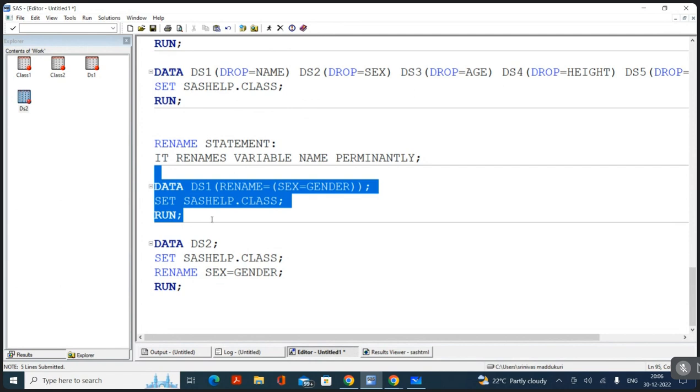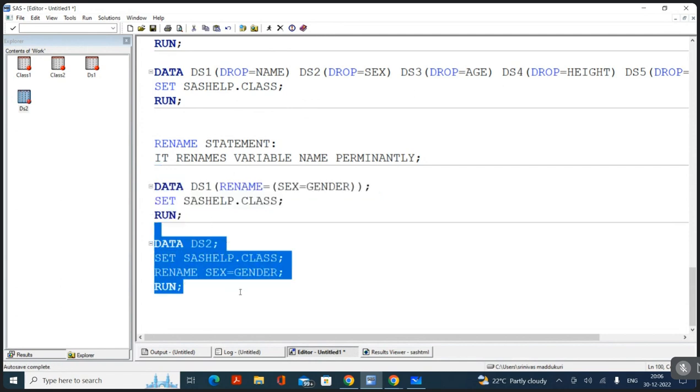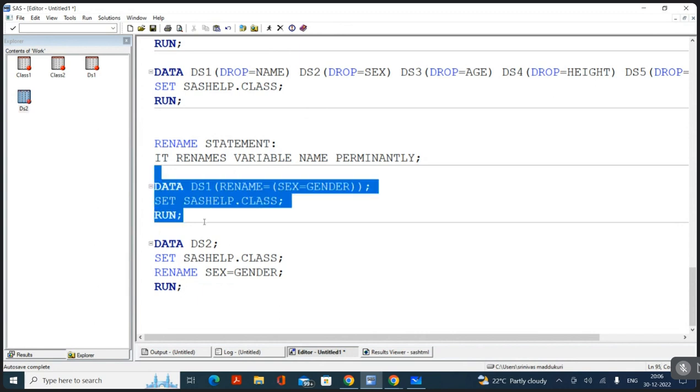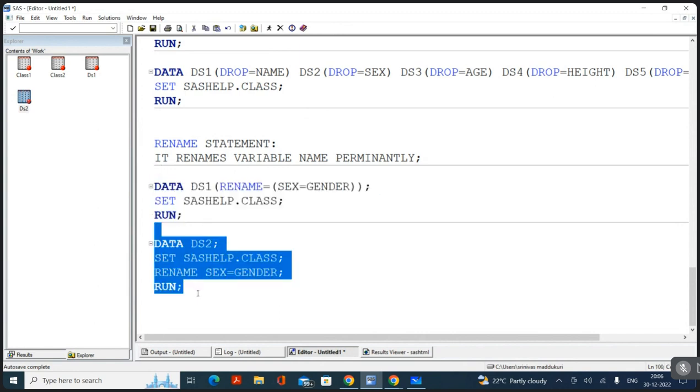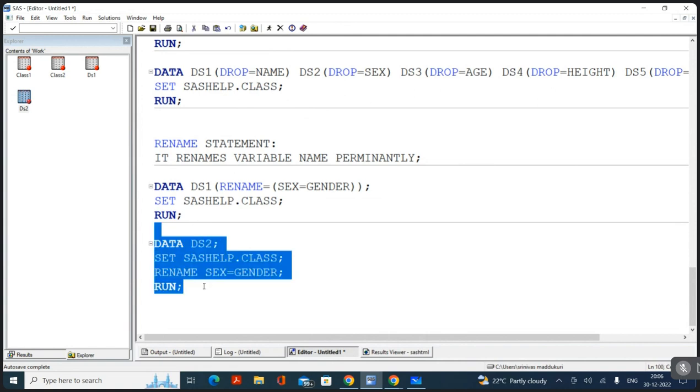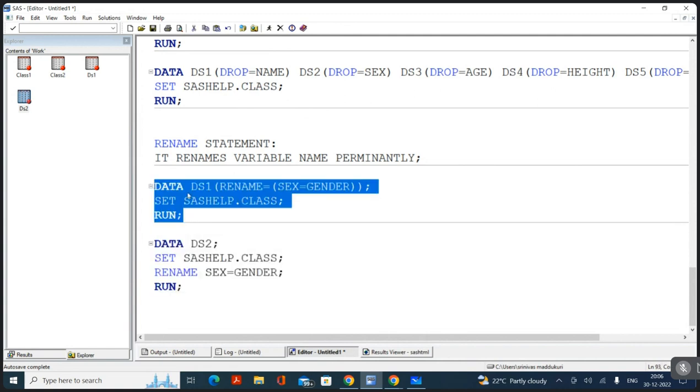The rename option works for individual datasets, but the rename statement works in the same way for all the datasets that are created under one data step. Again, the rename option works both in data step and proc step, but the rename statement works only in data step. The rename statement is more efficient because it works before the PDV. The rename option works after the PDV, so it is less efficient.